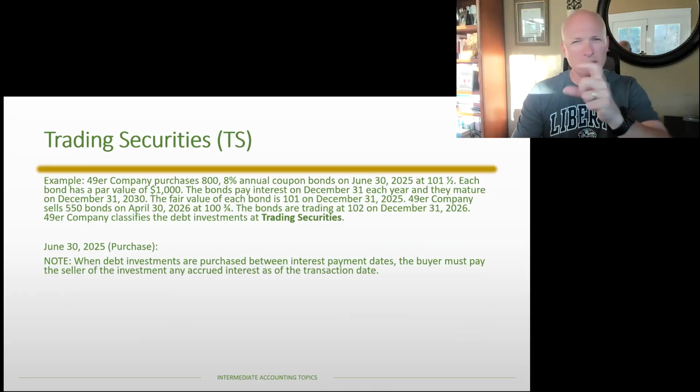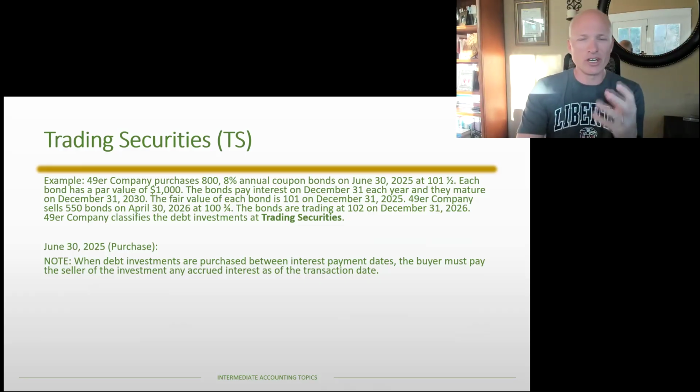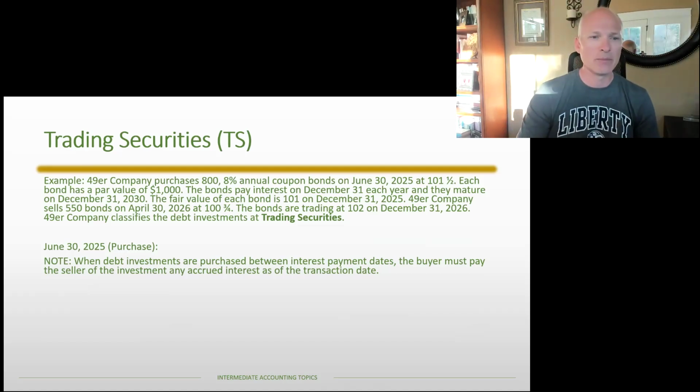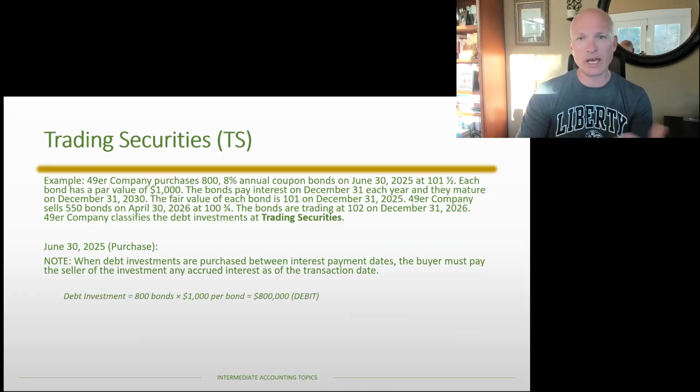Now, admittedly, there's probably a little bit of a time value of money element in there that we should account for, and you're going to see that that time value of money element does create a little bit of an accounting rounding that we've got to deal with at the end. But again, we're just going to kind of keep it simple. And so the debt investment, again, we bring that onto our books at the par value of $1,000 per bond. So we're going to debit that account $800,000.